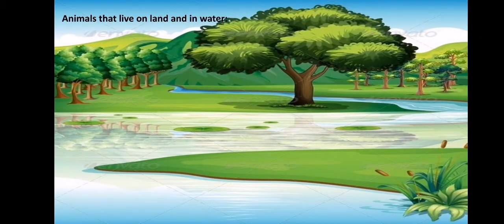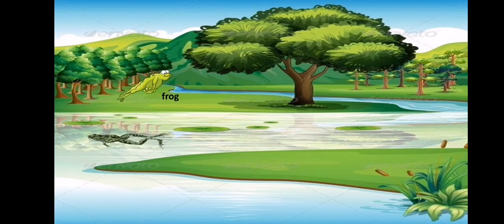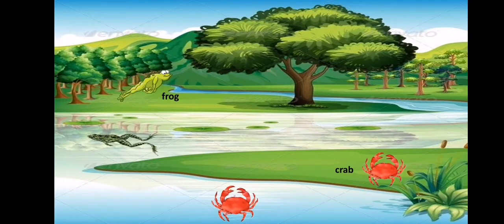Finally, animals that live on land and in water, these animals can breathe on land and also they can breathe in water. Like the frog, here we have a frog on land. Also the frog can swim underwater. Crab, on land and in water.